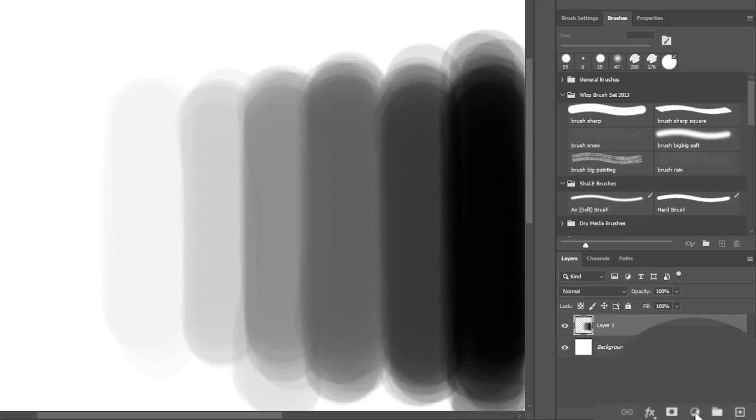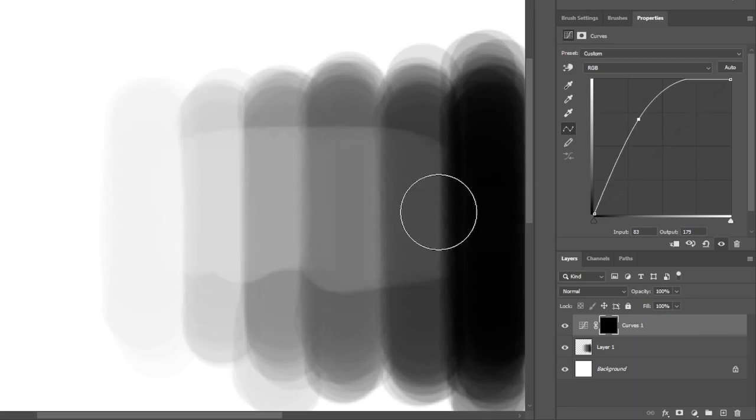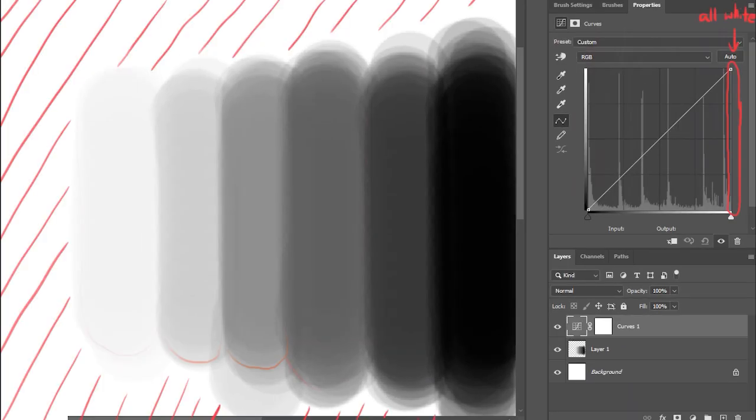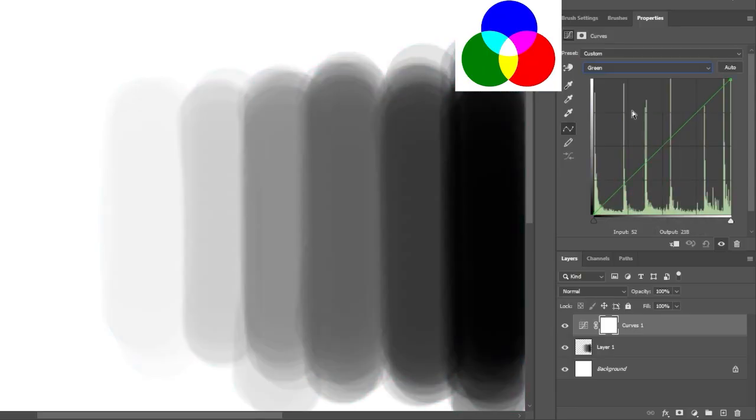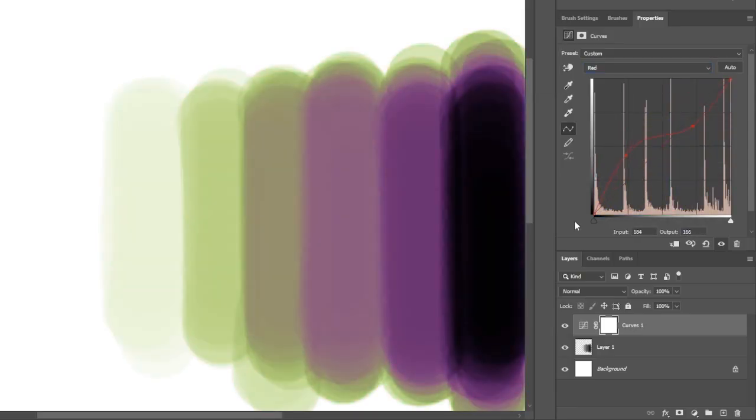Let's start coloring. Willup uses curves all the time for color and value adjustments. Curves might look confusing at first, but it's actually surprisingly straightforward. Here's a short video I made explaining everything you need to know about curves, so I don't have to do that in this video. Link in description.